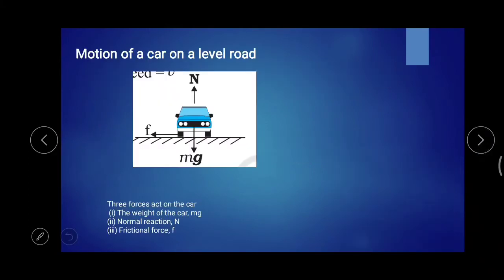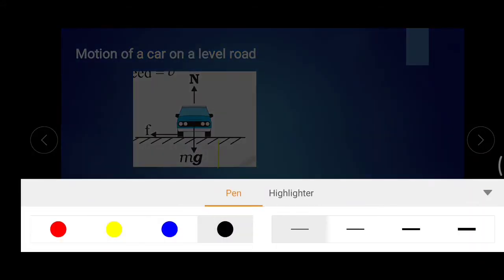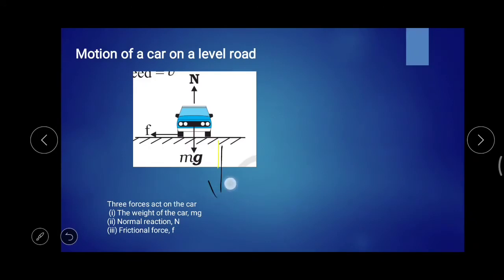Now let us consider the motion of a car on a level road. On a level road there are no other forces acting. The frictional force will be there, as well as the normal force and the weight of the car. These are the three forces on the car. One is the weight of the car, mg, which is acting downwards.